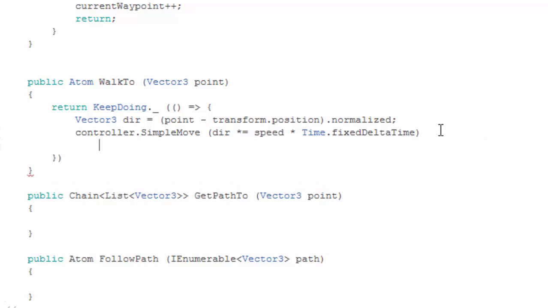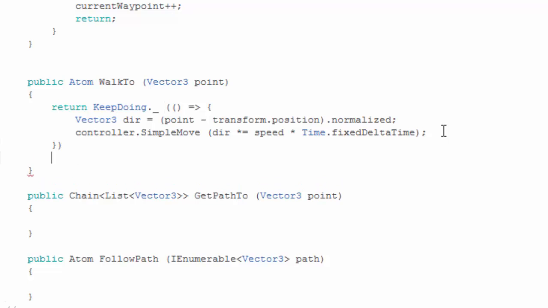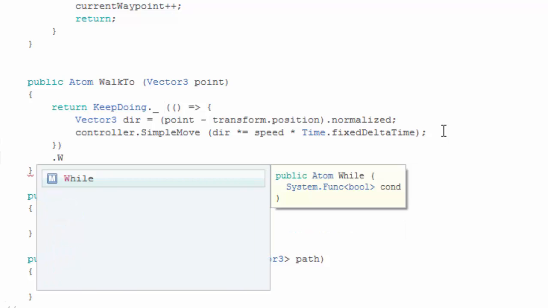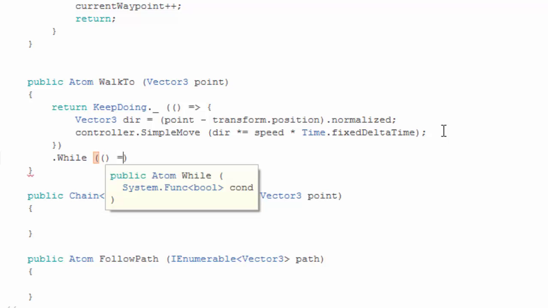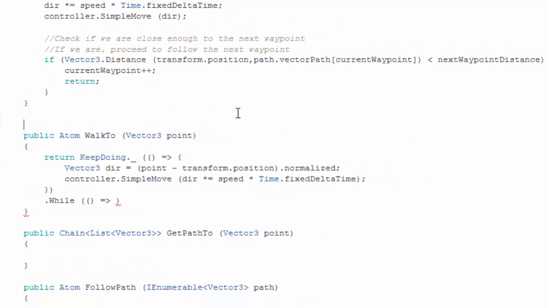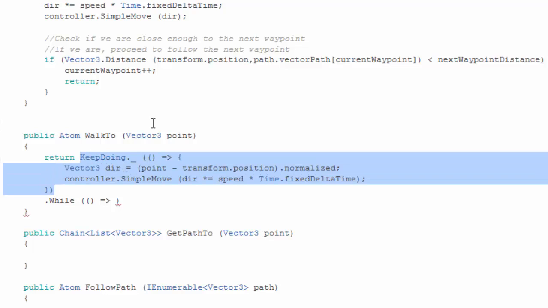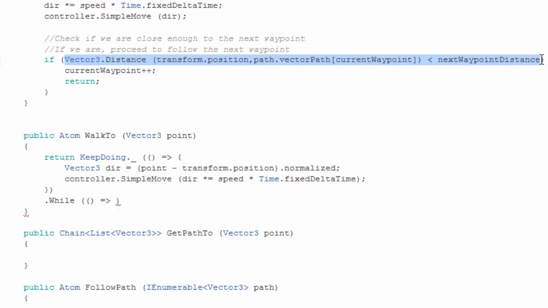And with this, we already get the walking behavior, and now we're going to actually put in the stopping mechanism because we don't want the walk to go on forever. So we're going to use this while, which takes a condition, and it's going to keep doing the previous thing while that condition holds, and that condition we can get from over here.